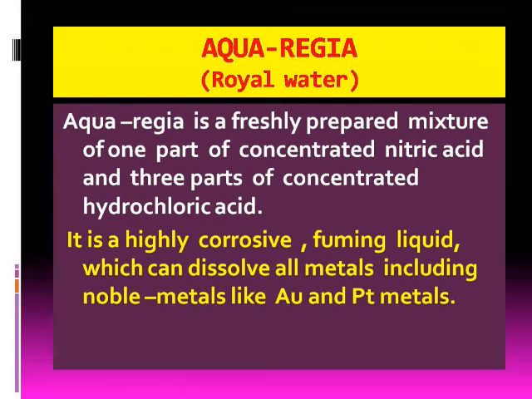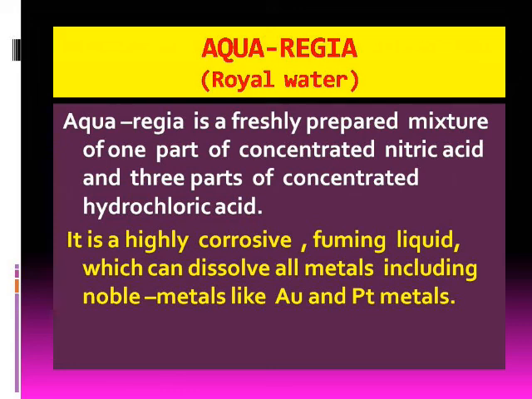A solvent which is used to dissolve all metals including noble metals is called aqua regia or royal water, which is a freshly prepared mixture of 1 part of concentrated nitric acid and 3 parts of concentrated hydrochloric acid. Aqua regia is a highly corrosive and fuming liquid. It dissolves all metals including gold and platinum.